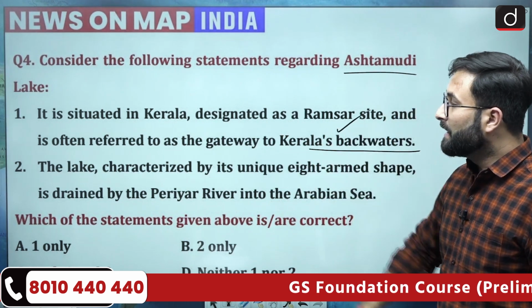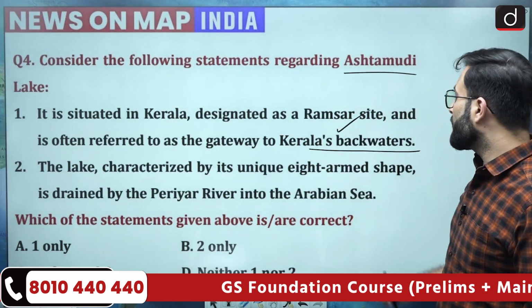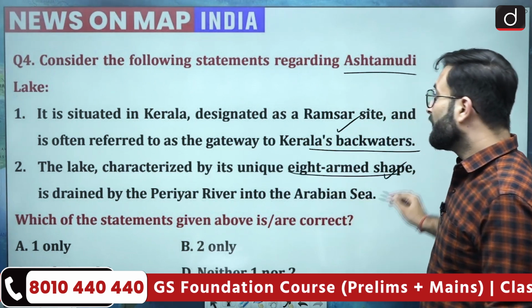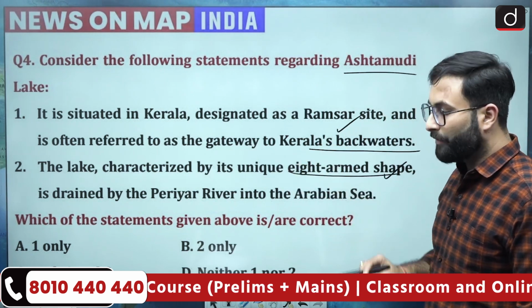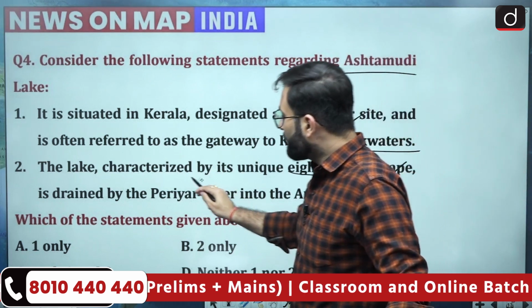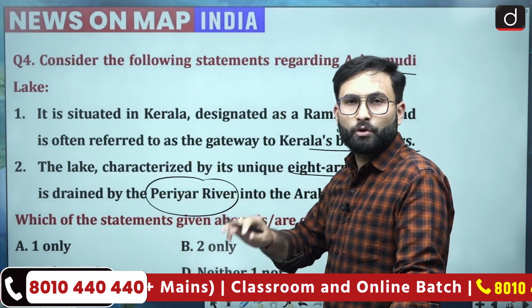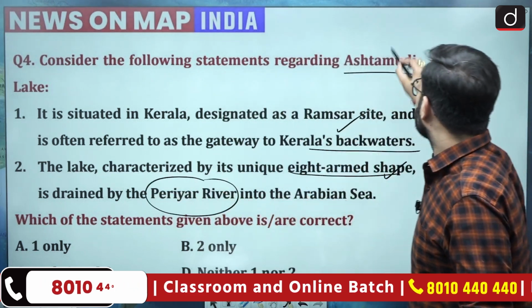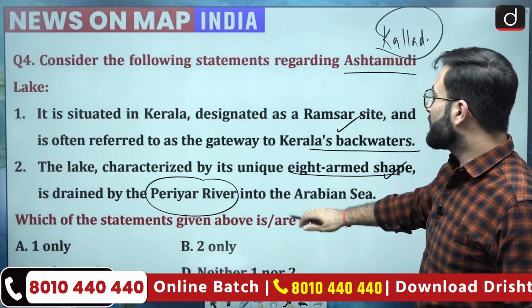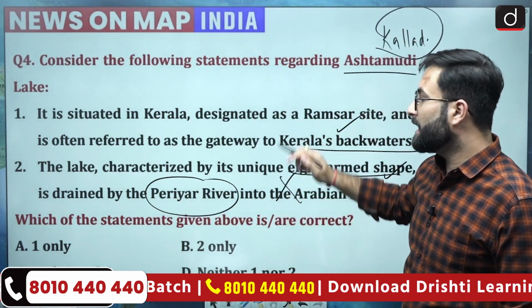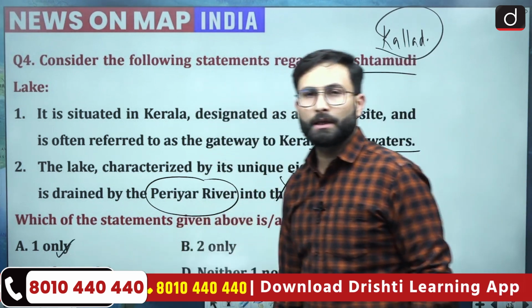Now coming to the next one, the lake characterized by its unique 8-armed shape, that is right, is drained by the Periyar River into the Arabian Sea. Now when we are talking about the Periyar River, it is not draining into the Periyar River, that is the Kallada River. So statement 2 is incorrect. So option A would be your right answer, that is 1 only.